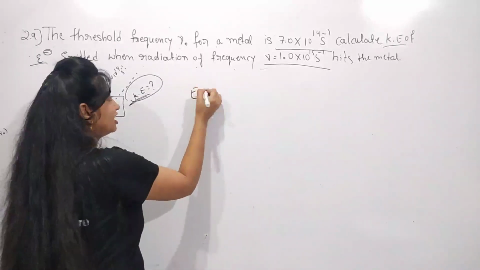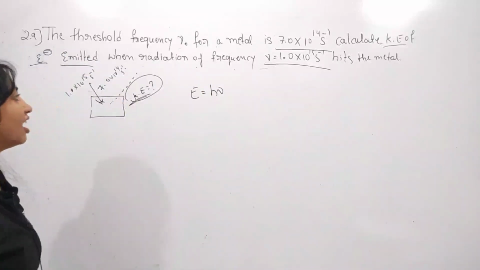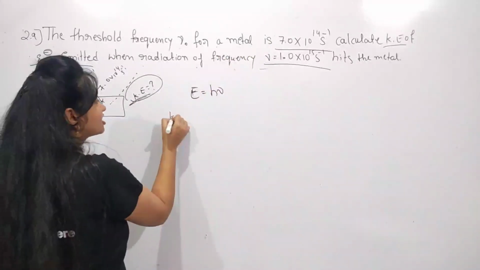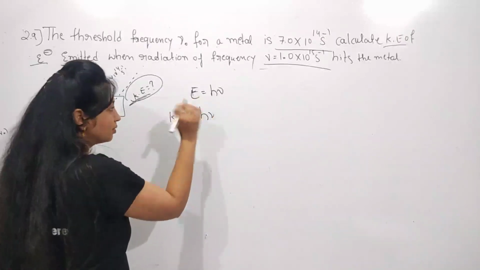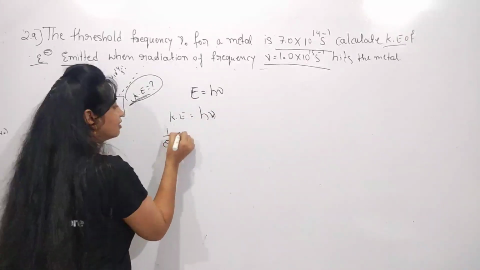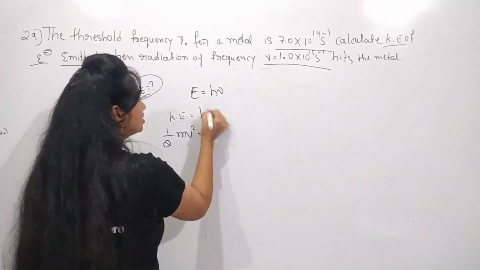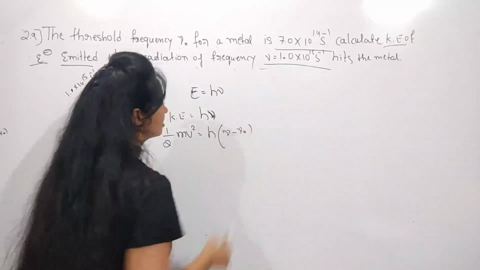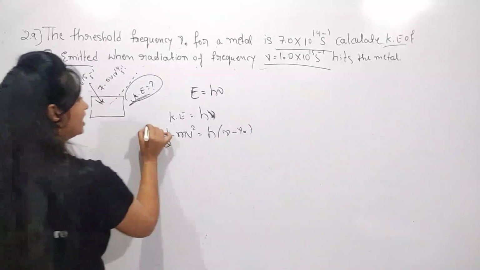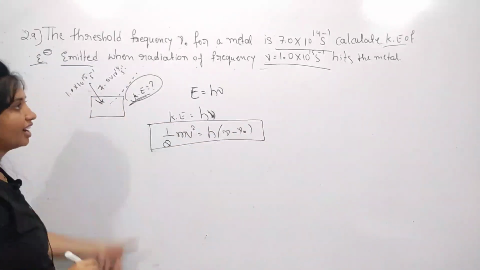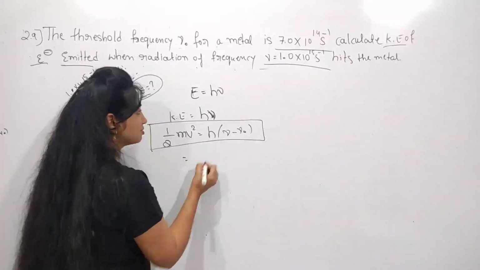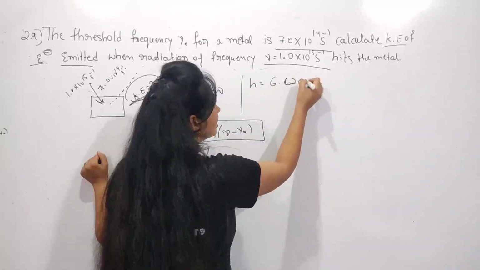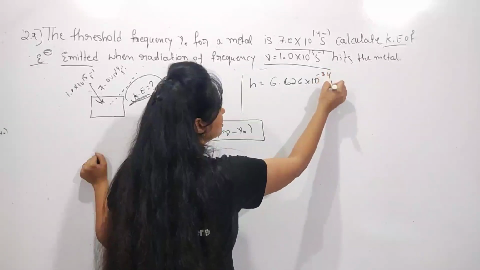Already you know that E equals hν, and according to Einstein's photoelectric effect, the kinetic energy, which means half mv squared, is equal to h times (ν minus ν₀). With the help of this formula, we have to calculate the kinetic energy. h means Planck's constant, whose value is about 6.626 × 10^-34 joule second.